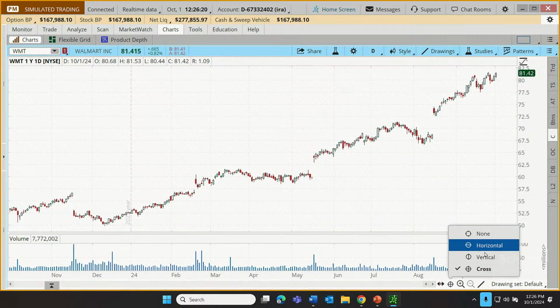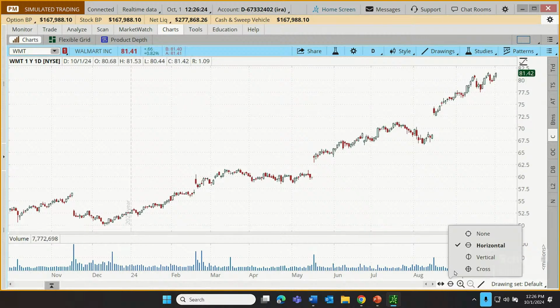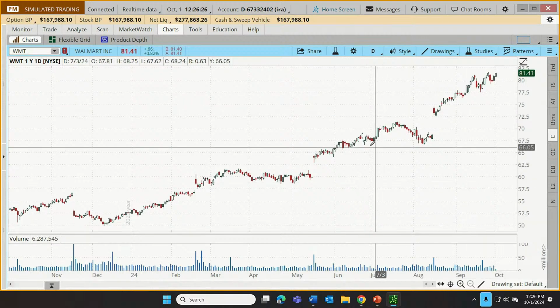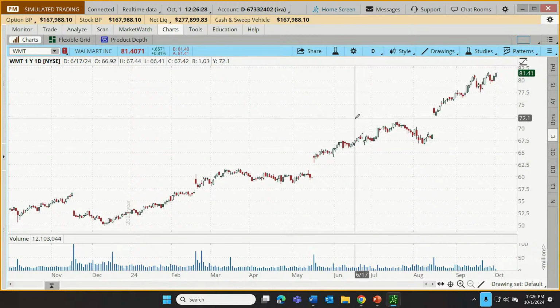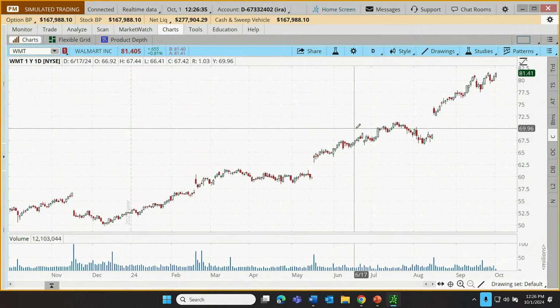If I have something else, like let's say just horizontal, that's just going to give me a horizontal line. So let's switch that to the crosshairs. That tells us date, and it also tells us price. It gives us an intersection of those two things. But let me just move along through the dates here, and I'm just going to stop at random, okay?